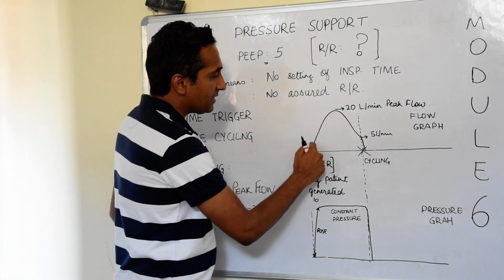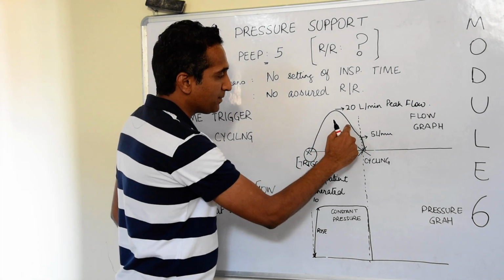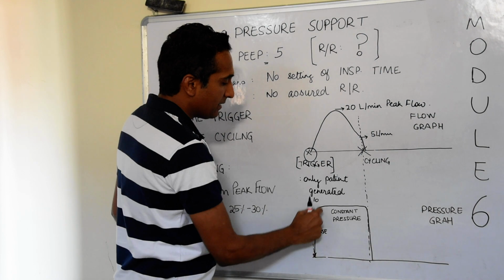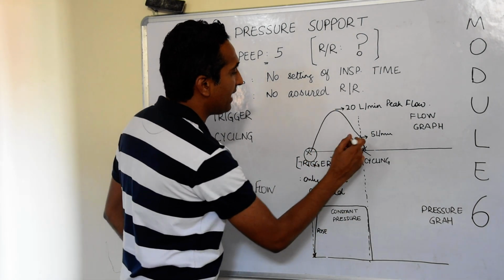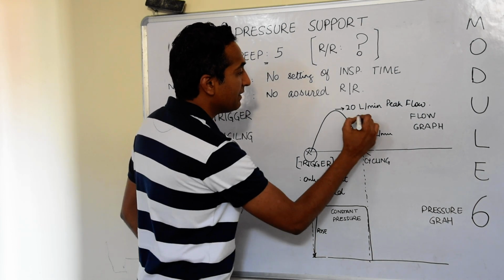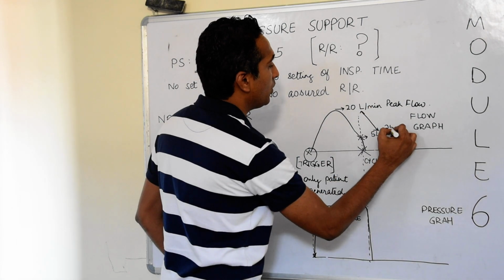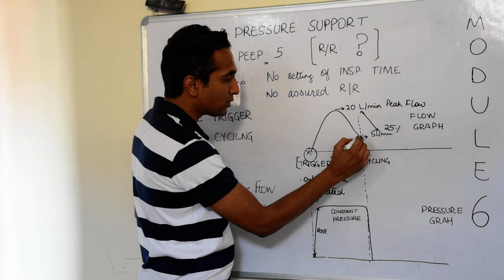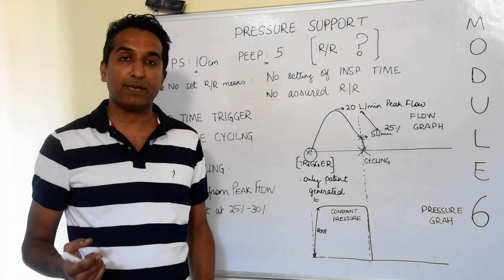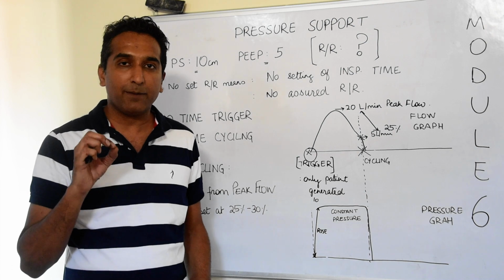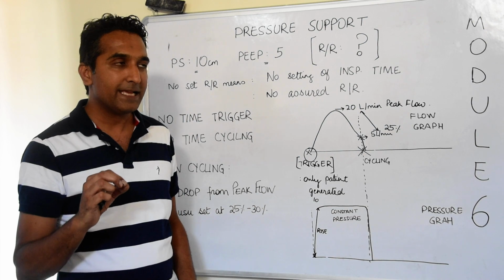The breath starts, reaches a peak which is around 20 liters per minute, and the flow drops because a volume has been constantly delivered, the pressure is constant, the flow keeps decreasing and reaches a value of 5 liters per minute, which is exactly 25% of the peak flow. As soon as the flow drops to this level, the ventilator knows that it is time to cycle the breath. So the cycling in a pressure support mode is what is known as flow cycle.